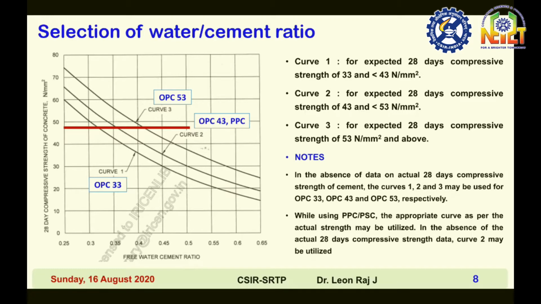So in the upcoming example for M40 grade mix design, the target strength is 48 MPa. The type of cement used was PPC cement, and the tentative water cement ratio is 0.36. So this is how the water cement ratio is selected.